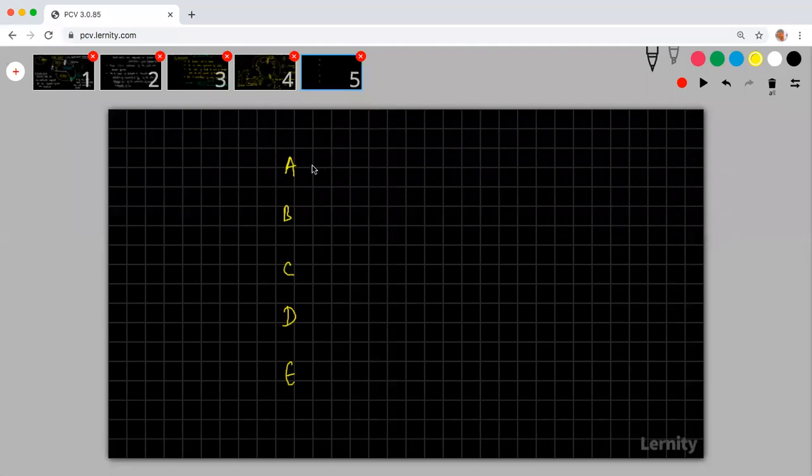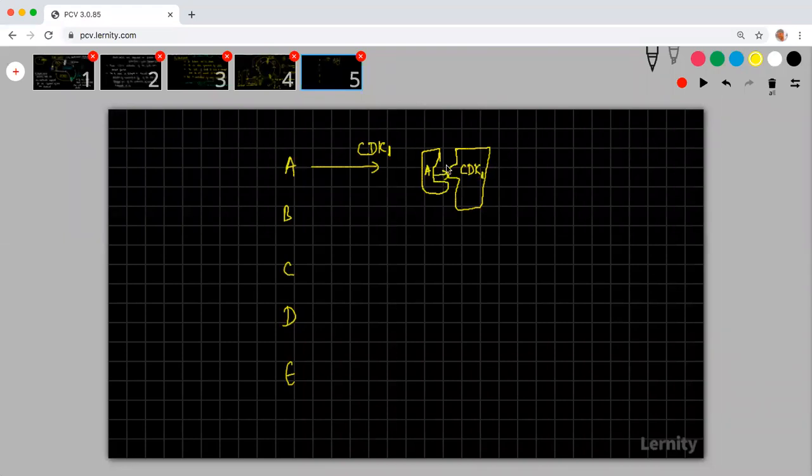There is a protein called CDK1. Let us say that this is A. This A will come and attach with the CDK1.